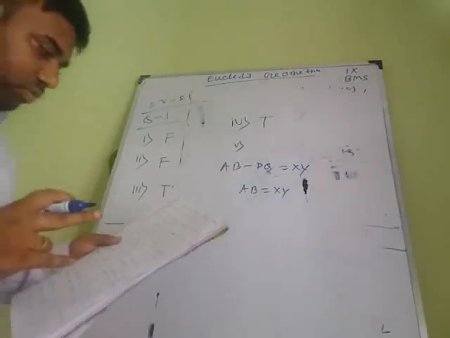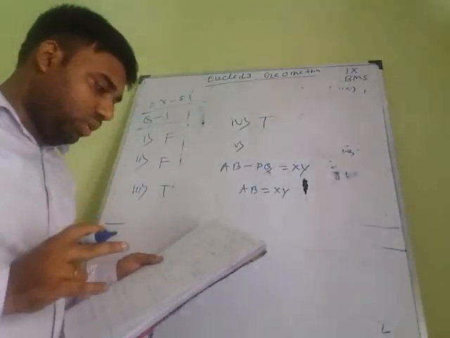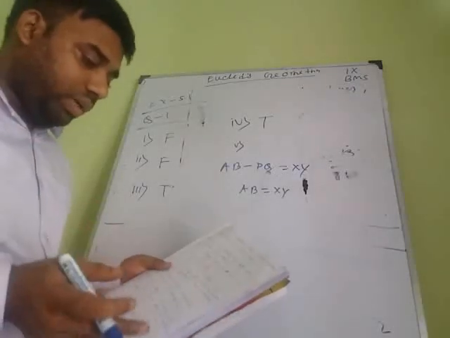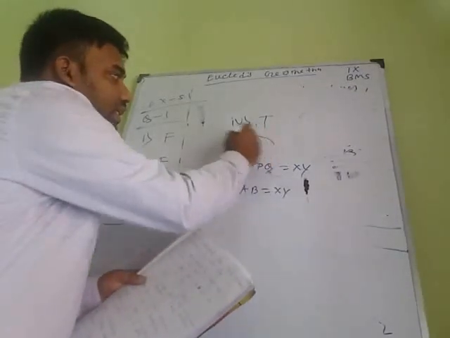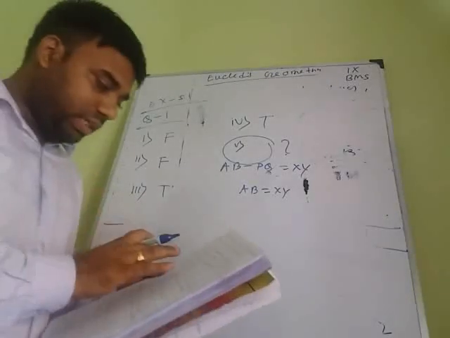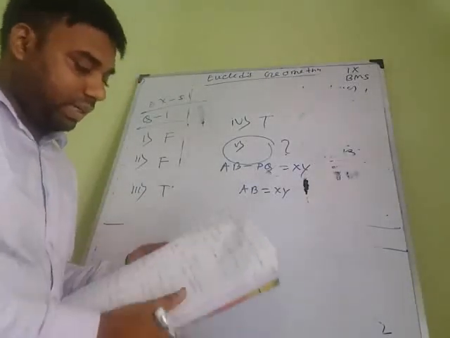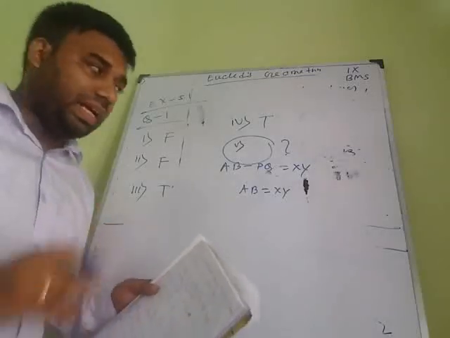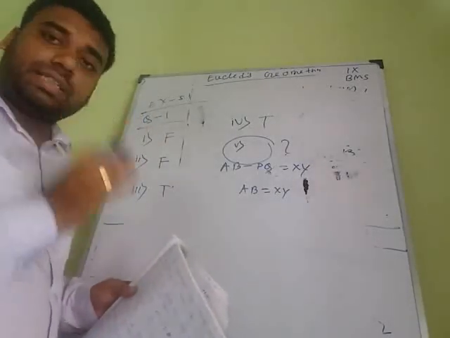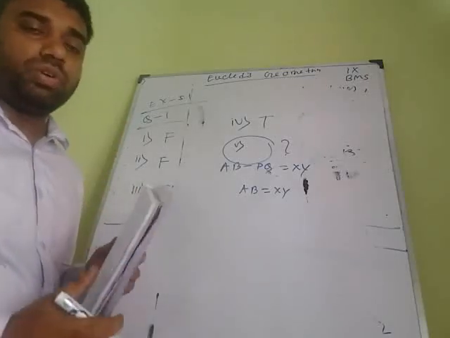I think the question statement is wrong. Students, I will discuss this question in the next video. I think the question I have written in my copy is wrong. I will check it again and discuss it in the next video. Okay, students, thank you.